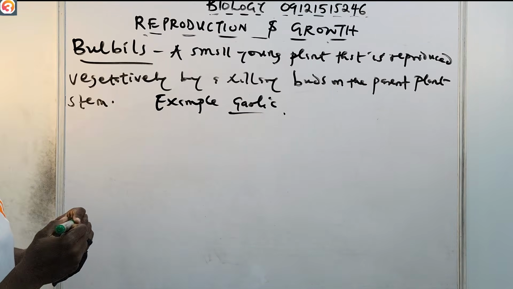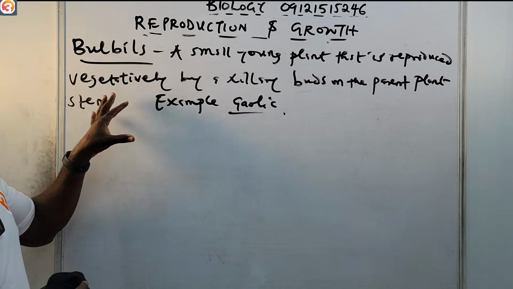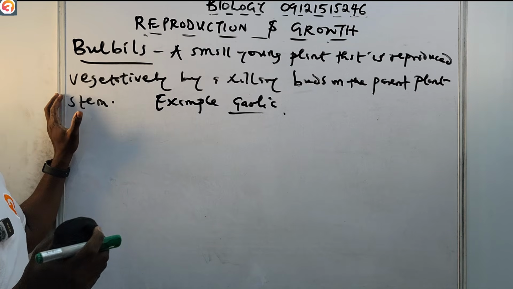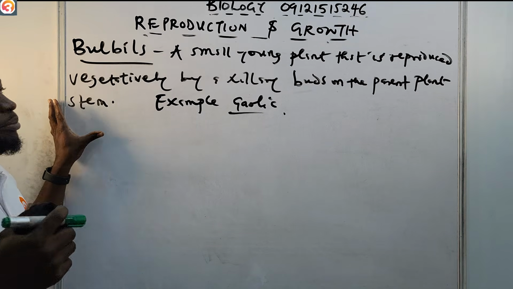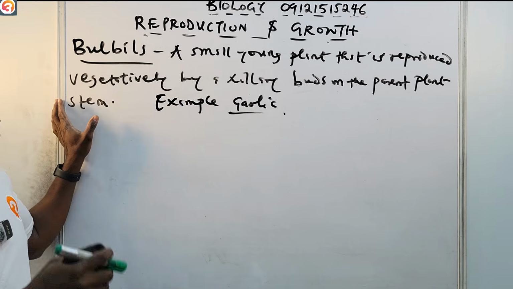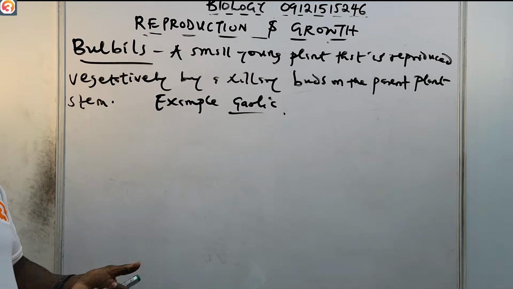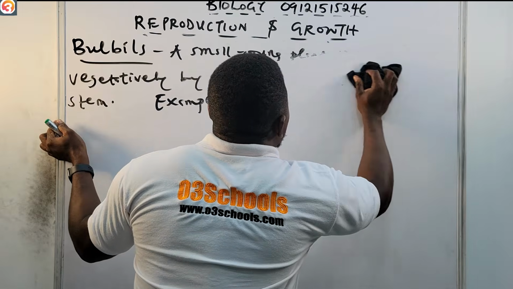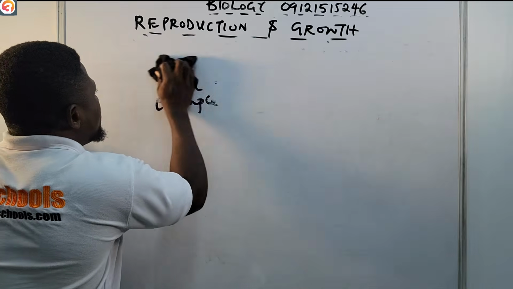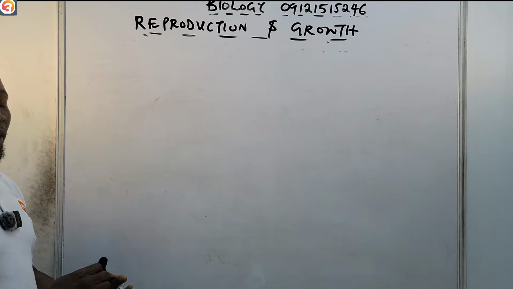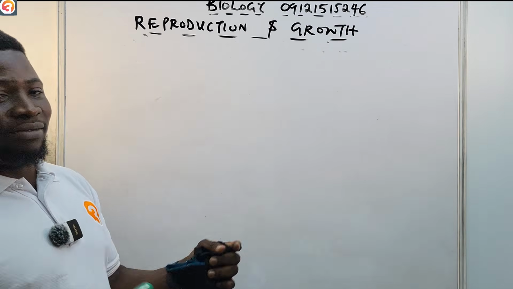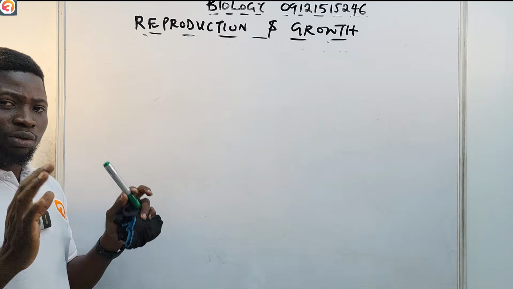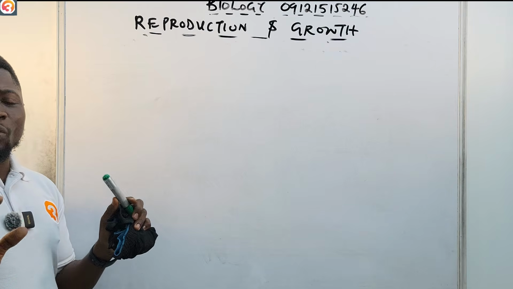So a bulbil is a small young plant that is reproduced vegetatively by axillary buds, or we call them floral buds, on the parent plant stem. Like for example, the garlic. Now let's quickly talk about artificial vegetative propagation, and we are done with this class. For artificial vegetative propagation, we have cutting, we have grafting, and the likes. We're going to look at all of them one after the other.